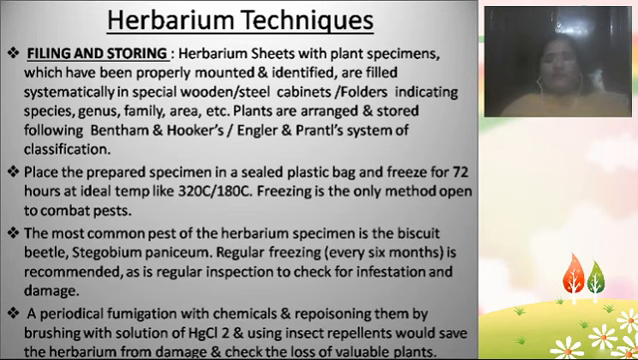Suppose you collected 100 plants belonging to the same species. All those 100 plant herbaria will be stored in the same wooden cabinet, so that it is easy for you for identification. The same applies to the genus and the family also. Normally the plants are arranged and stored in the herbarium cabinets based on the Bentham-Hooker's classification and also the Engler and Prantl system of classification. You are going to learn about what Bentham-Hooker's classification is and what the Engler-Prantl system of classification is in your future classes.